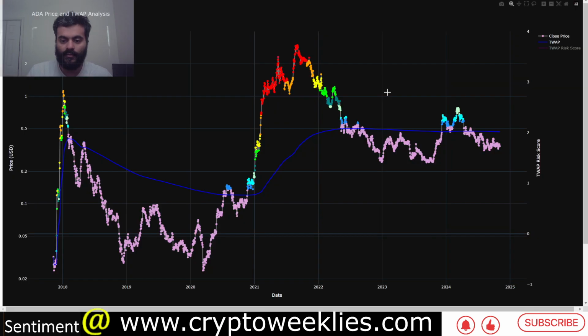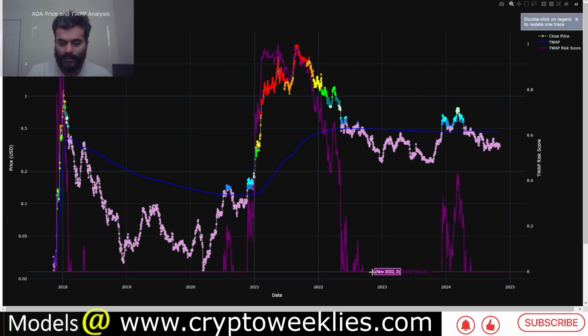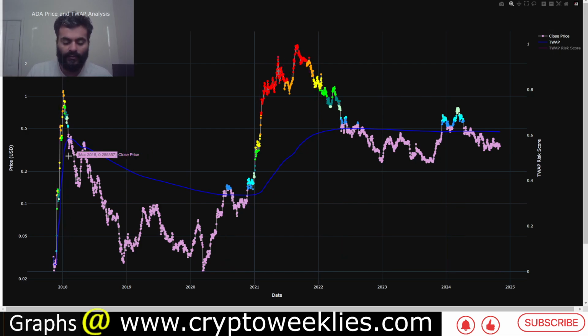The last model to consider about accumulation is the time weighted average price model. The prices below this blue line, which is at around 46 cents, are considered per this model at low risk, that is close to zero risk. You can see the risk levels are about close to zero as they can get. And if you have a longer term horizon, DCAing below this blue line eventually works out. Again, this is not financial advice, provided that the asset has a potential to make a new all-time high.